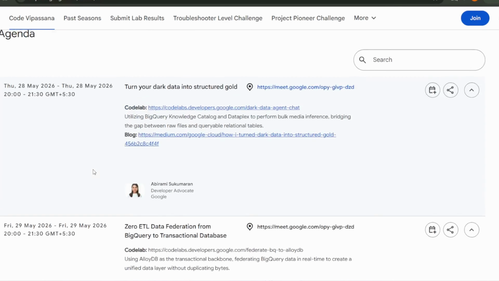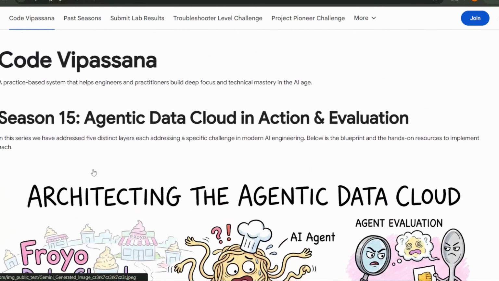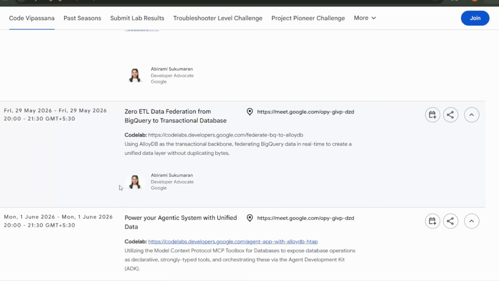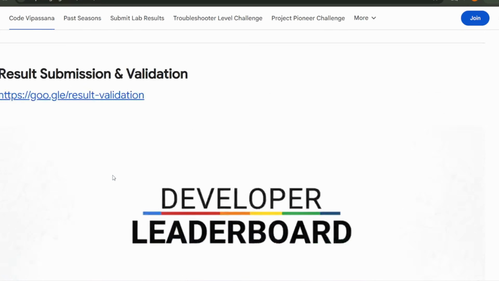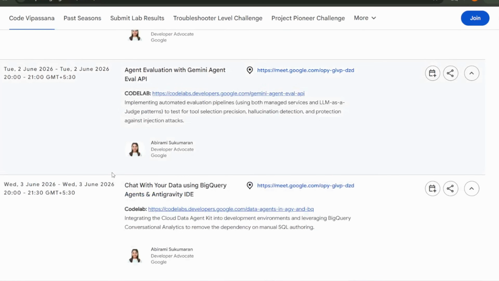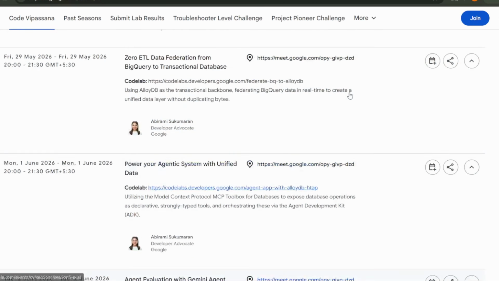First of all, you have to register over here, and then there will be hands-on training. You can complete the code labs yourself, or if you need a tutorial, you can comment down below, although I will make a video for that also. You have to complete all these code labs. Now, first of all, let me show you how to register.